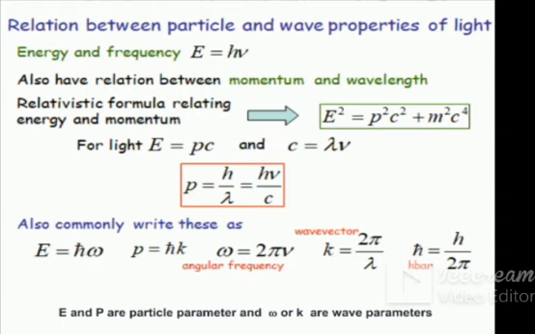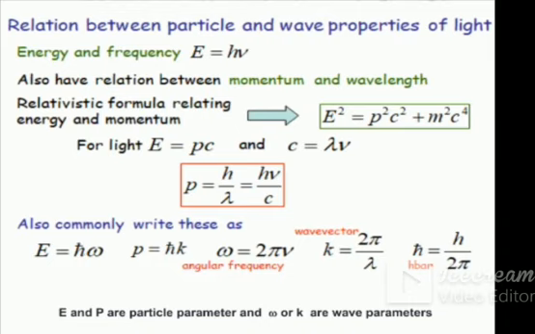The particle parameters are energy and momentum, while the wave parameters are frequency and wave vector k, or you say 2 pi by lambda. Also, we have to find the relation between momentum and wavelength. For that purpose, we use the relativistic formula relating energy and momentum. That relation is E square is equal to P square C square plus M square C raised to 4.